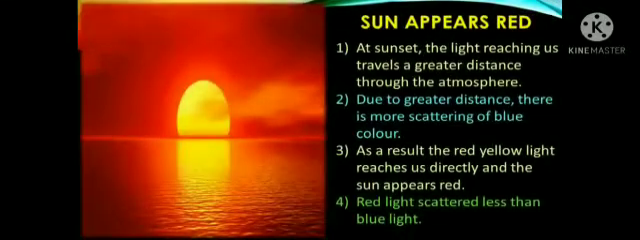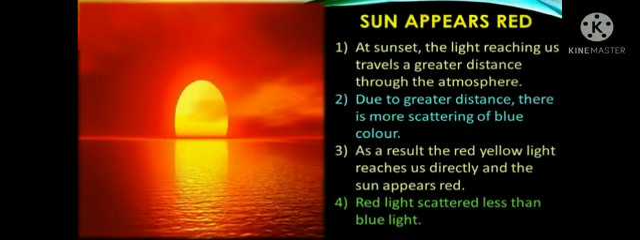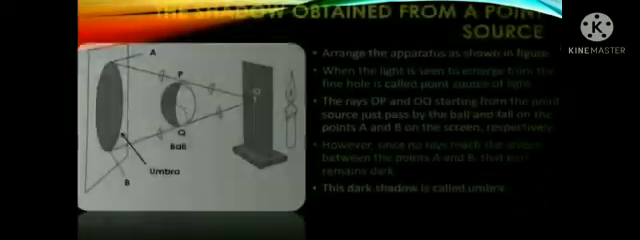Sun appears red. At sunset, the light reaching us travels a greater distance through the atmosphere. Due to the greater distance, there is more scattering of blue color. As a result, the red-yellow light reaches us directly and the sun appears red. Red light is scattered less than blue light.